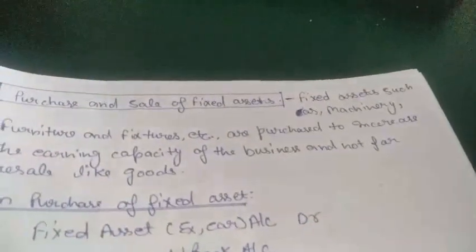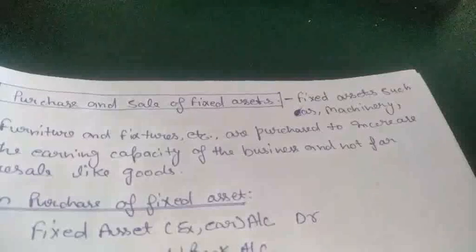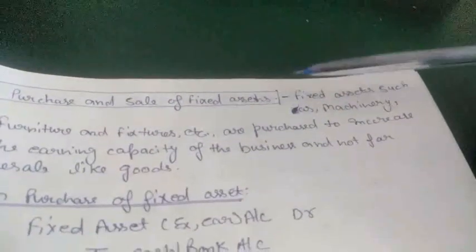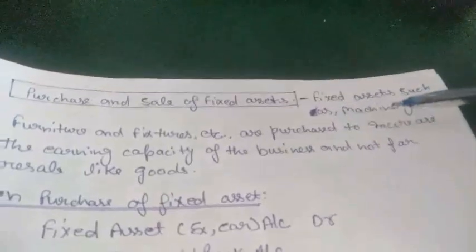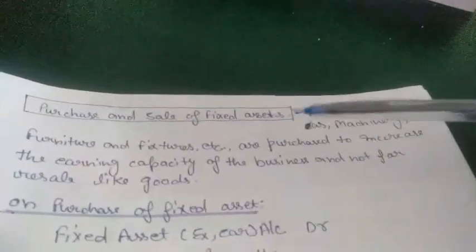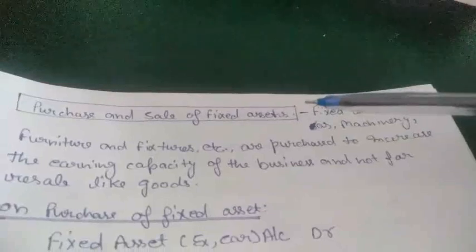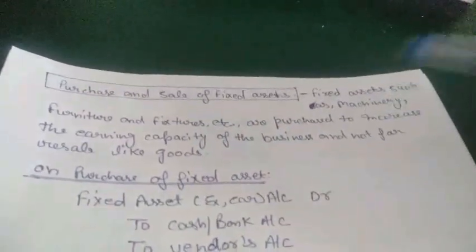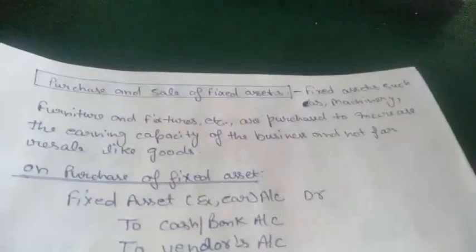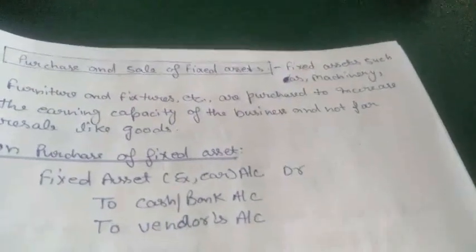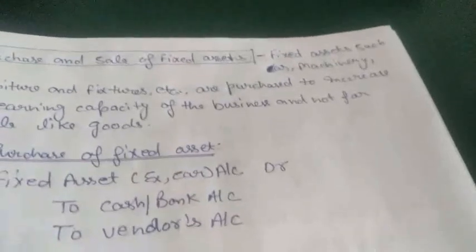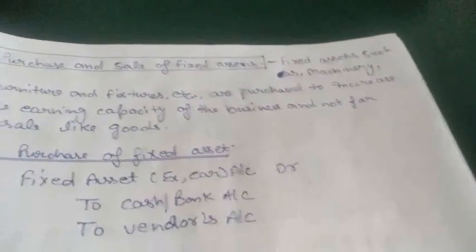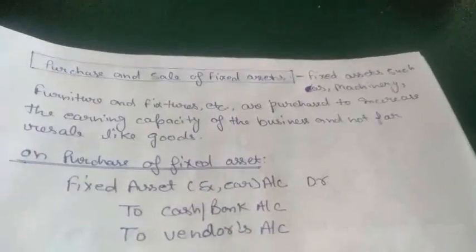Today we are going to start our new topic, chapter 7, purchase of a fixed asset. Fixed assets such as machinery, furniture, fixtures, cars and land are purchased to increase the earning capacity of the business, not for resale like goods. We are purchasing goods also, and we are purchasing fixed assets also, but we purchase goods for resale purposes, but not for production purposes.